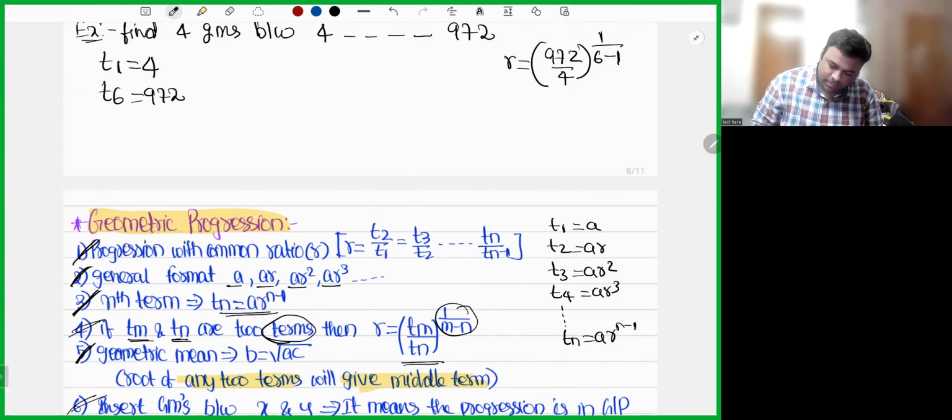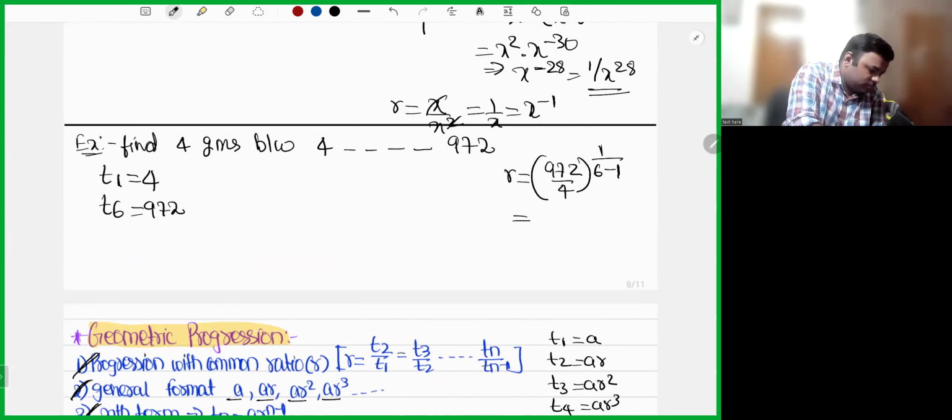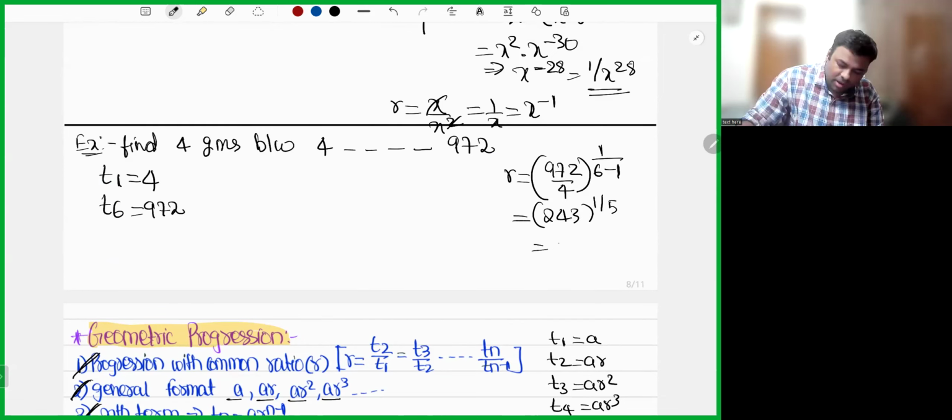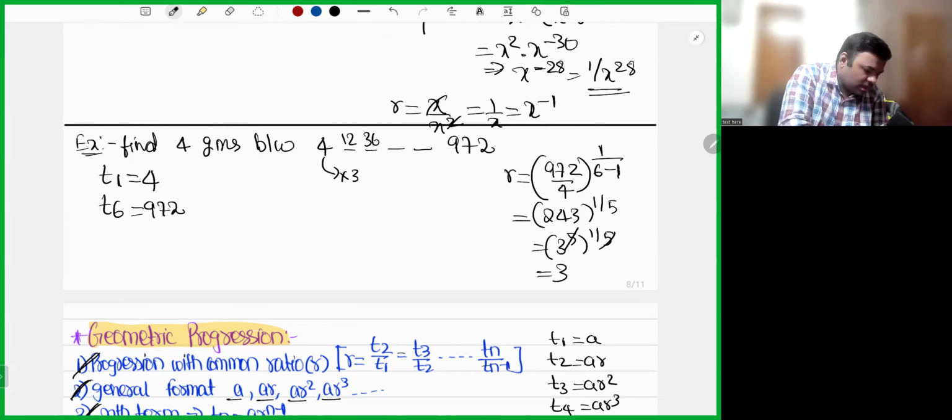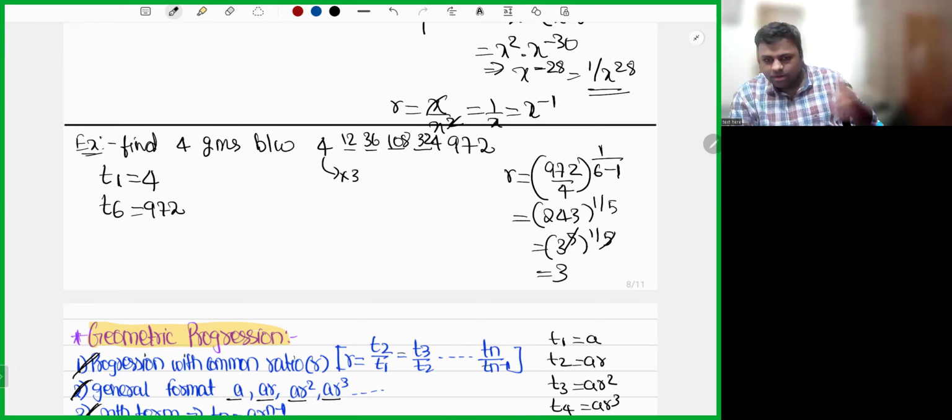Next. So 972 by 4 gives 243 whole power 1 by 5. So 3 power 5 whole power 1 by 5, so the common ratio is 3. 4 into 3, 12. 12 into 3, 36. 36 into 3, 108. 108 into 3, 324. 324 into 3, 972.